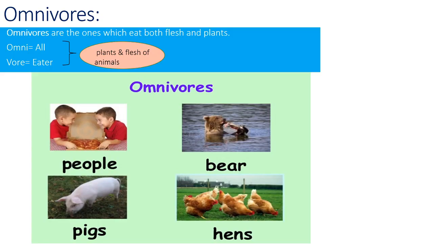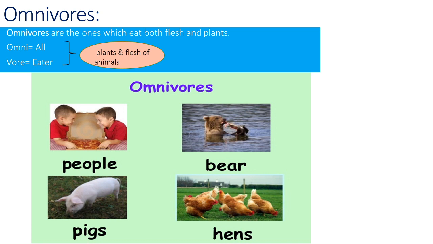Coming to omnivores, these are the ones which eat both flesh and plants. Omni means all, vor means eater, which eats plants and the flesh of animals. The best example is human beings. We depend on both plants and animals as our food. We eat eggs and meat, so we are called omnivores.